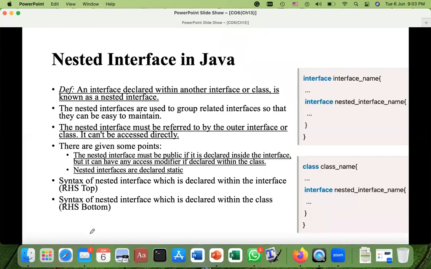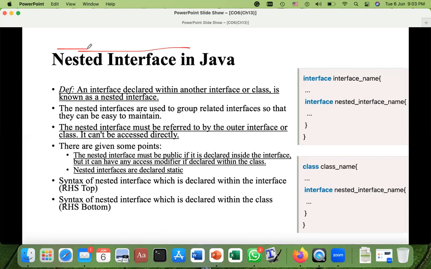Okay, moving on. Now, what is a nested interface in Java? Whenever you have the word nested, it means there is something inside another thing. So here, a nested interface means an interface within another interface.